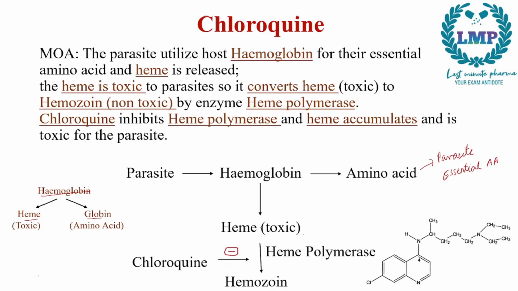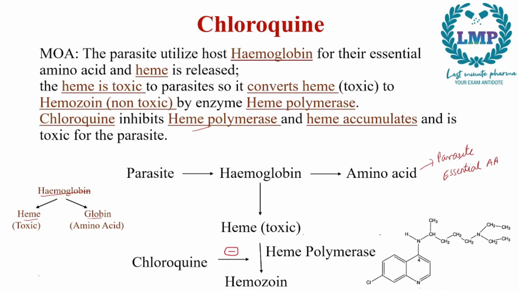Since this heme is toxic for the parasite, it will convert this into hemozoin by heme polymerase. This conversion of heme to hemozoin, which is a non-toxic substitute, is inhibited by chloroquine. Since chloroquine inhibits the heme polymerase, heme accumulates in the parasite and is toxic for the parasite. So it leads to the death of the parasite.